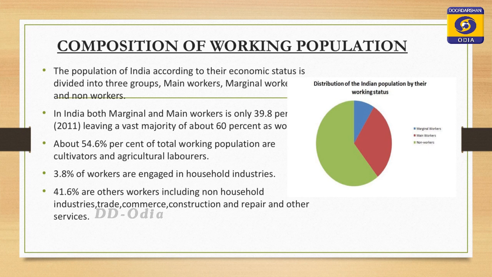If the working group is taken into consideration, if the total population is taken into consideration, then only 38.8% of people are working in various sectors, whether marginal workers or main workers. It is only 38.8%, and the rest of the people are non-workers. It clearly indicates the unemployment rate of the country is very high.